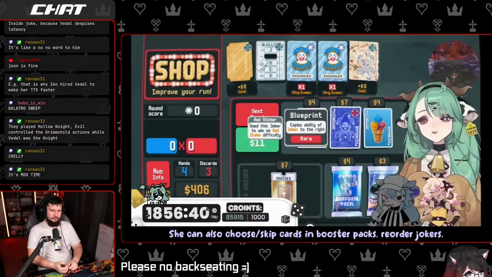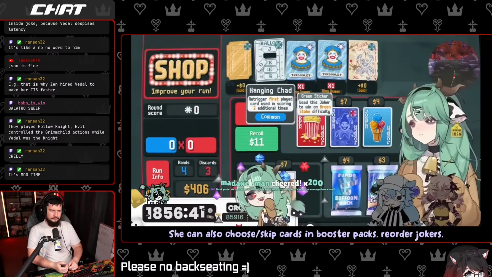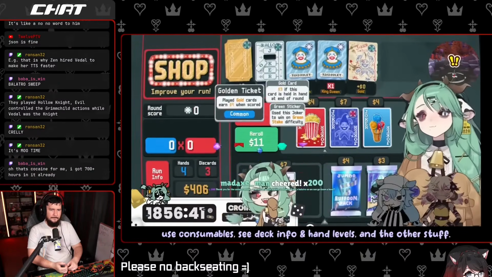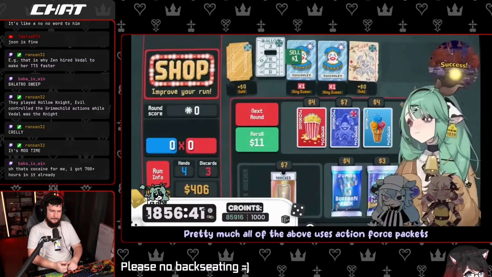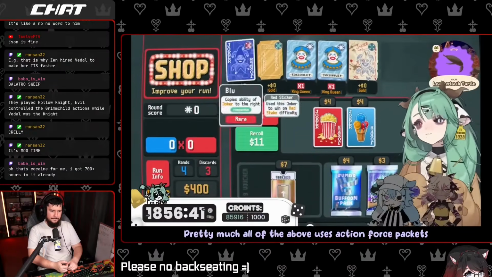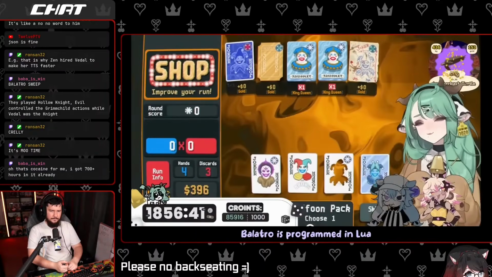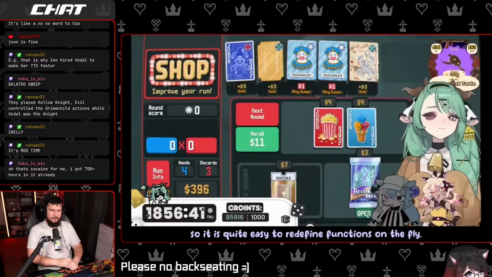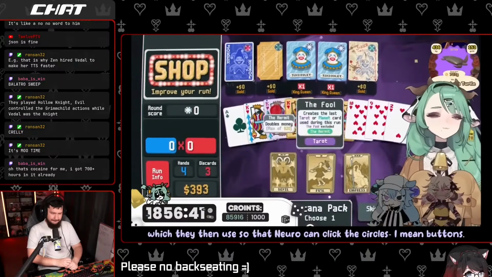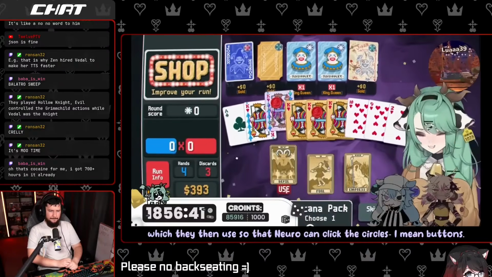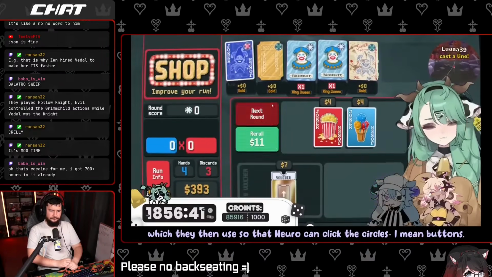She can also choose or skip cards in booster packs, reorder jokers, use consumables, see deck info and hand levels, and the other stuff. Pretty much all of the above use action force packets, so Neuro is required to respond in a timely fashion. Balatro is programmed in Lua, so it is quite easy to redefine functions on the fly, which they then use so that Neuro can click the buttons.